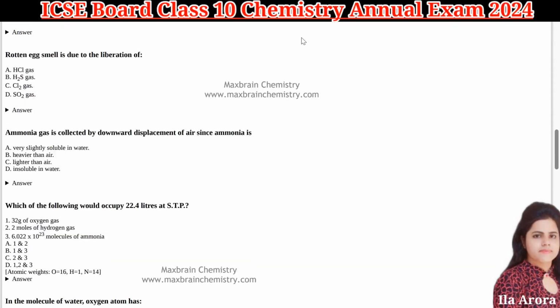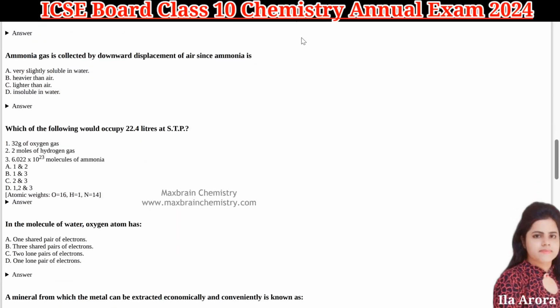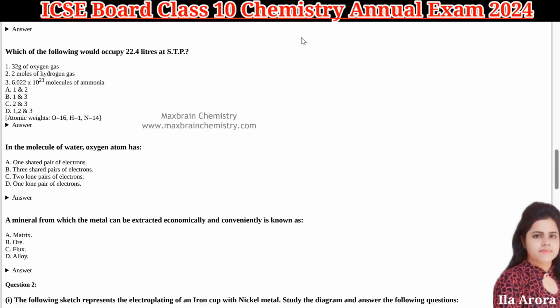Next is rotten egg smell is due to the liberation of, so rotten egg smell is the indication for H2S hydrogen sulfide gas. Next is ammonia gas is collected by downward displacement of air since ammonia is lighter than air. Next is which of the following would occupy 22.4 liters at standard temperature and pressure.